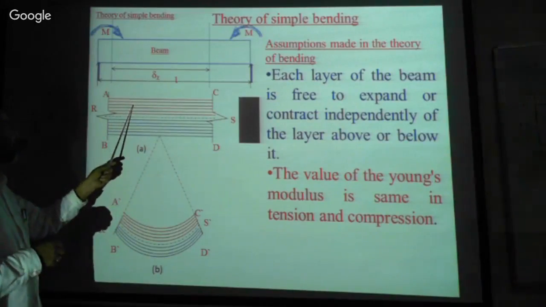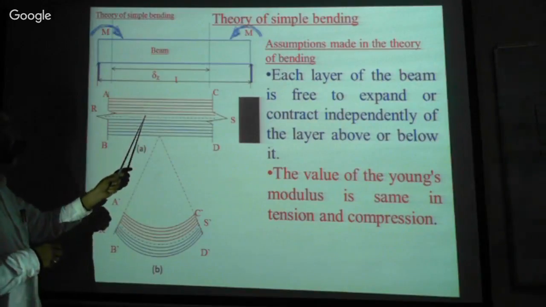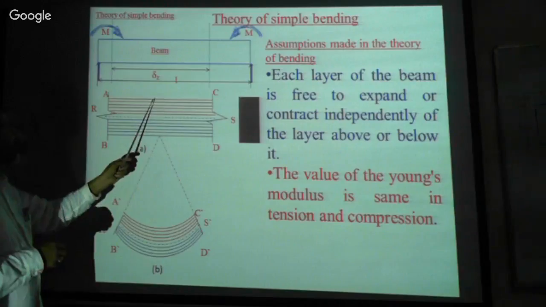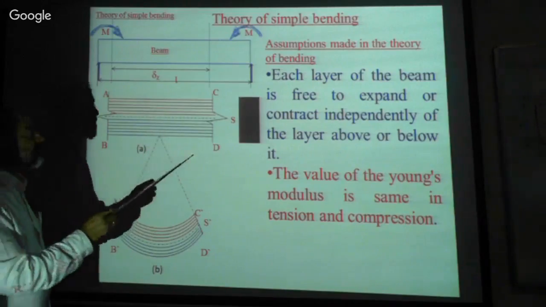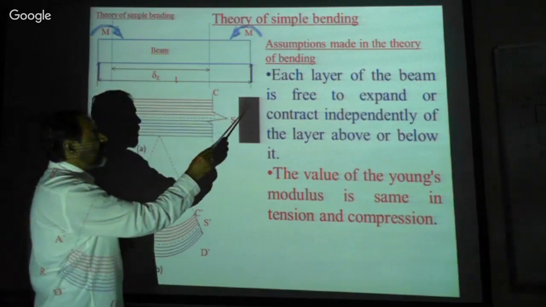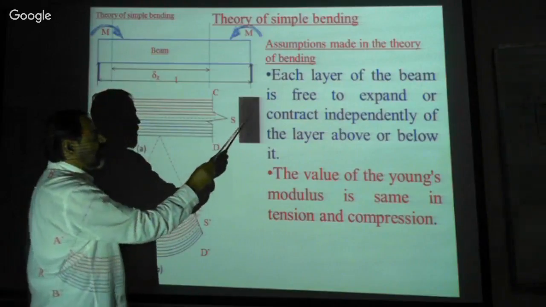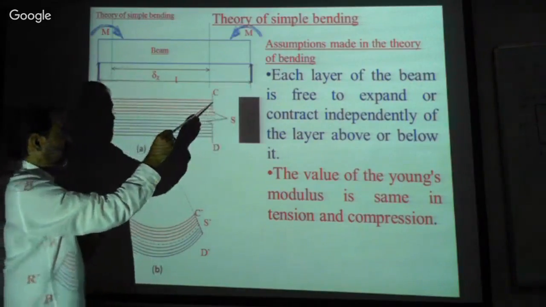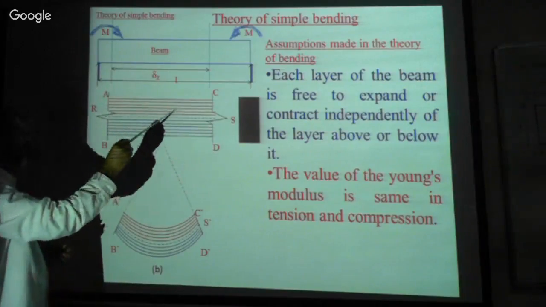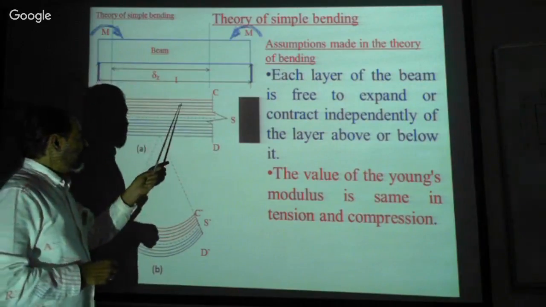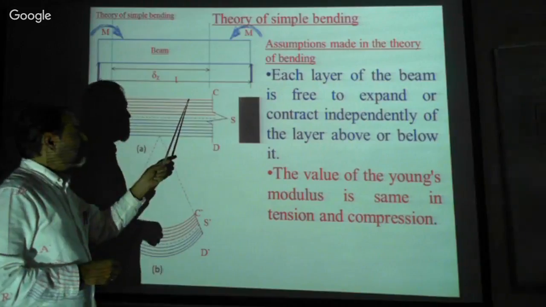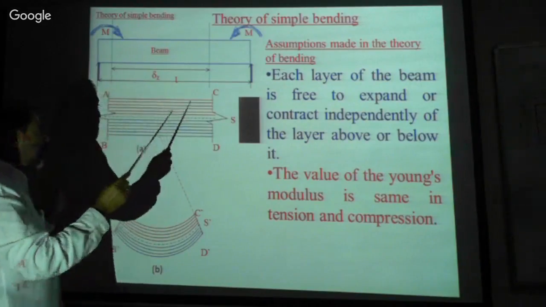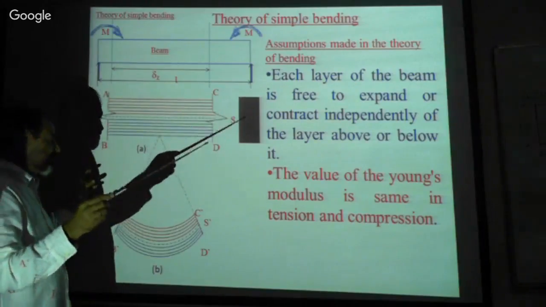Layer 1, layer 2, layer 3, I have shown a few layers here, and there are many layers, perpendicular to this section. Now each layer is independent to contract or to elongate, isn't it?